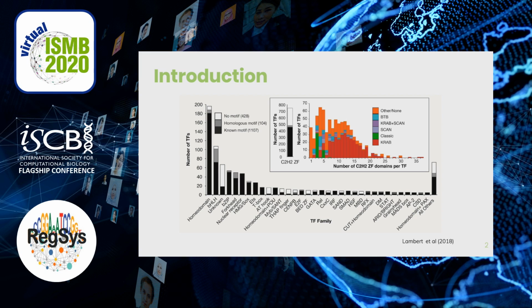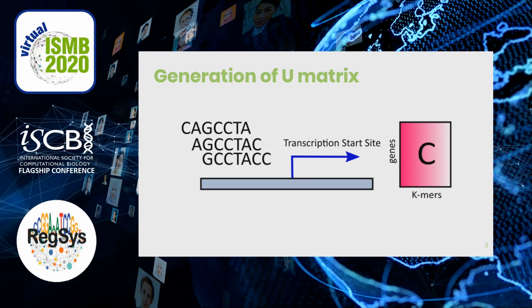Here, inspired by the prior model, we designed a computational framework that infers de novo transcription factor motifs using single-cell RNA-seq data. The first step of our framework is to generate a Kmer Matrix C. A Kmer is just a DNA sequence of length k. This matrix represents the frequency of Kmers in all the gene promoters of the human genome.